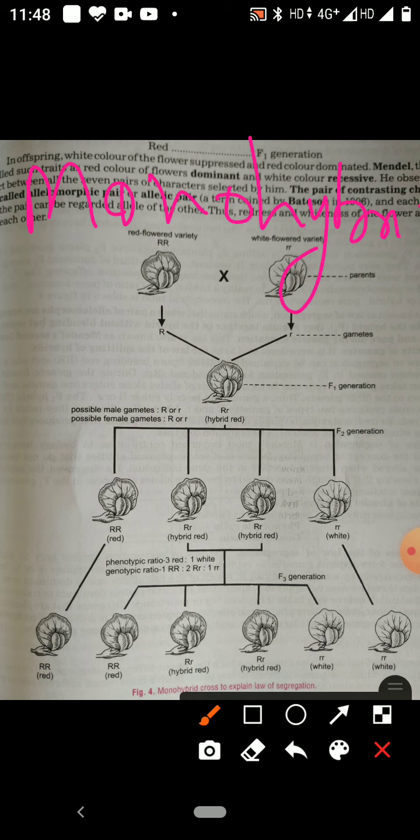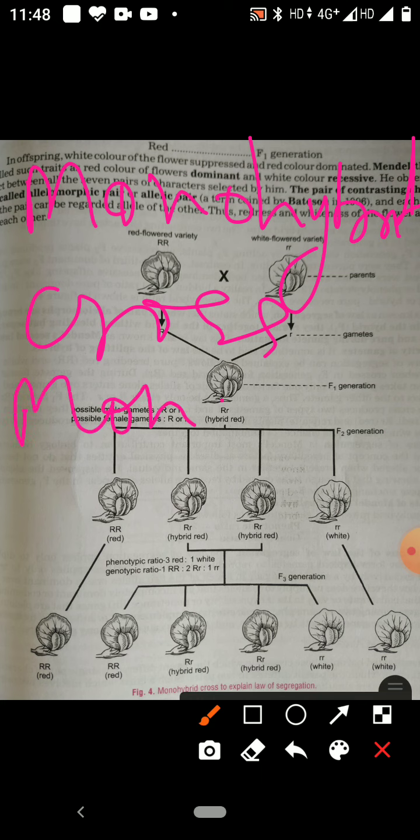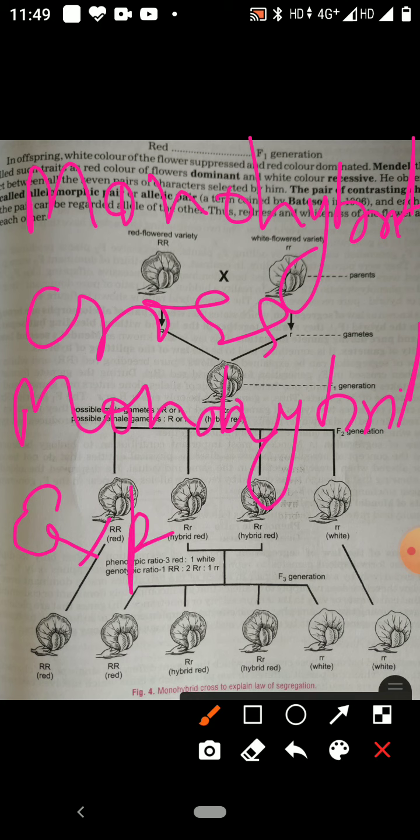That experiment is known as a monohybrid experiment. Why is it a monohybrid experiment? Because there only one pair of contrasting characters has been taken.